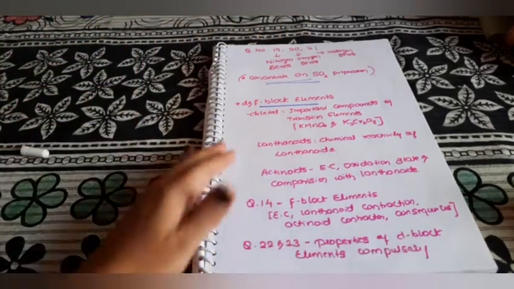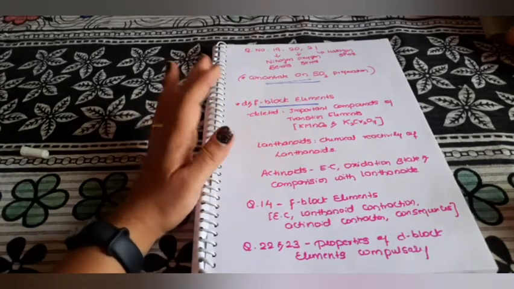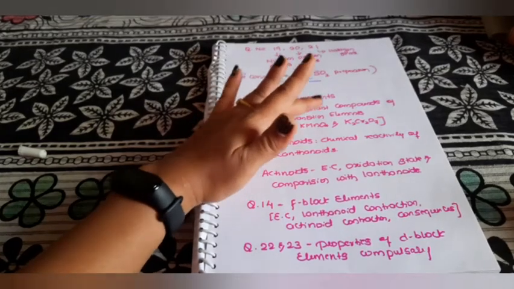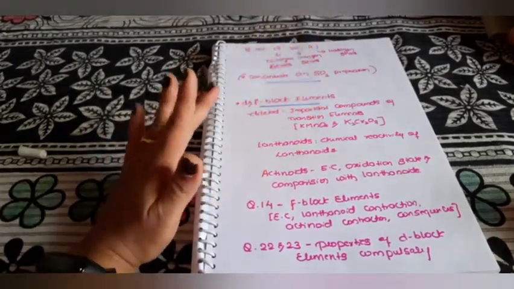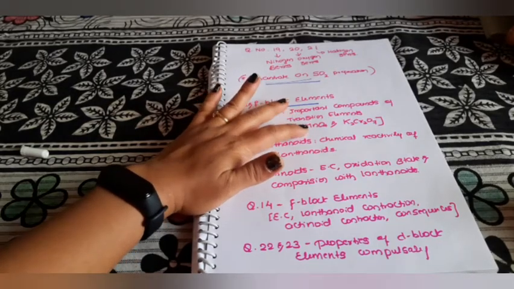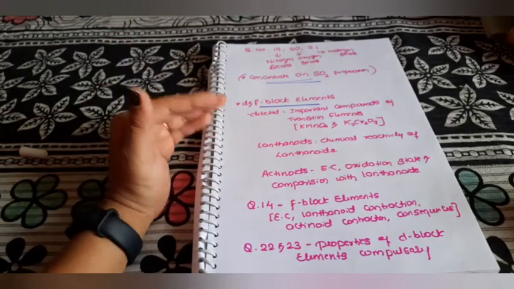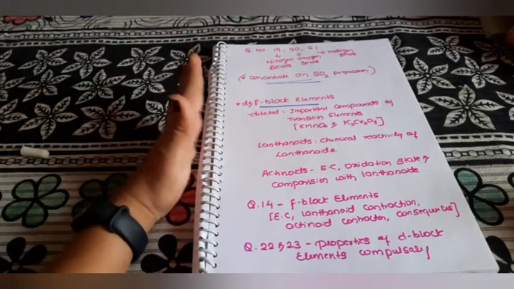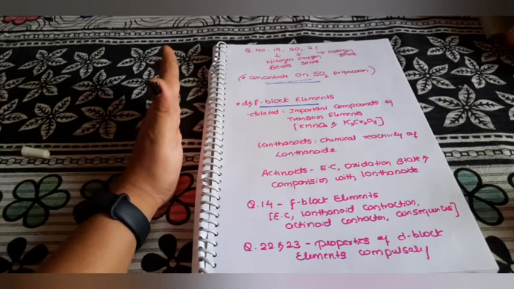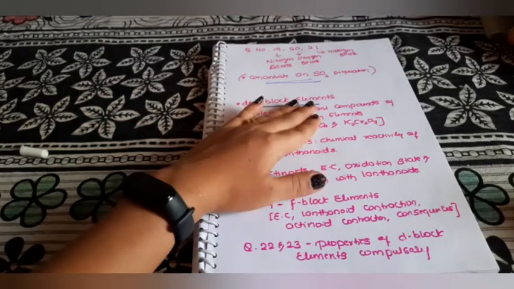Now the next topic from inorganic is the D and F block elements. In the D and F block elements, the deleted part is the important compounds of transition elements. There were two, potassium permanganate preparation and potassium dichromate preparation, with their properties, everything. So the entire part of potassium permanganate and K2Cr2O7 is deleted, its properties, its oxidizing nature, and everything.